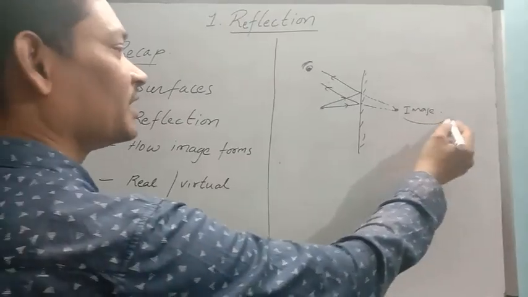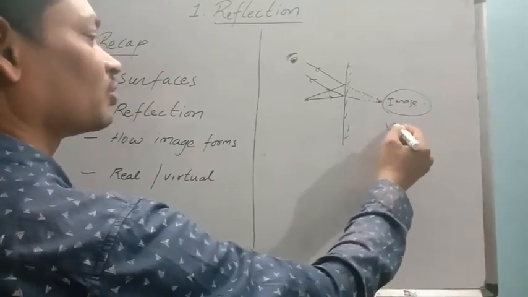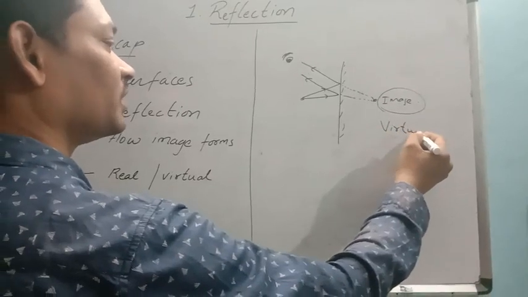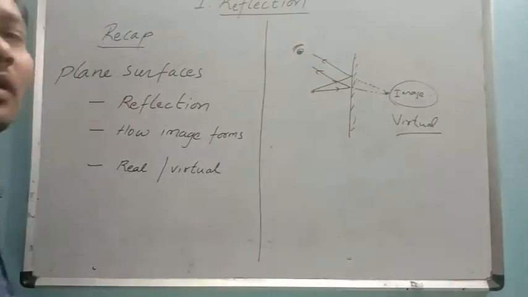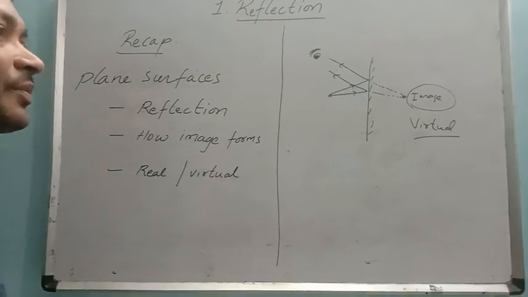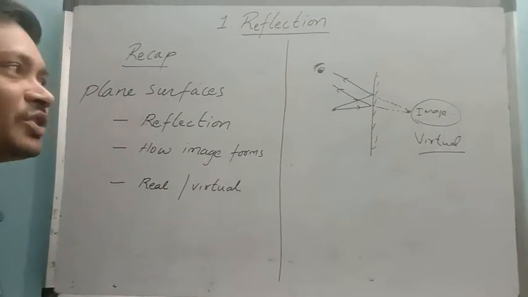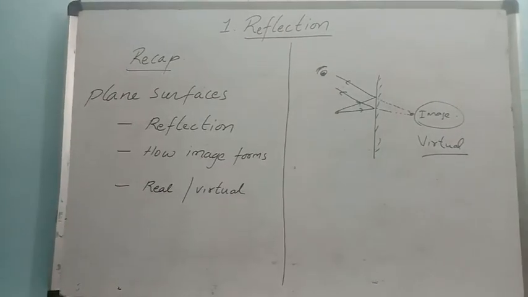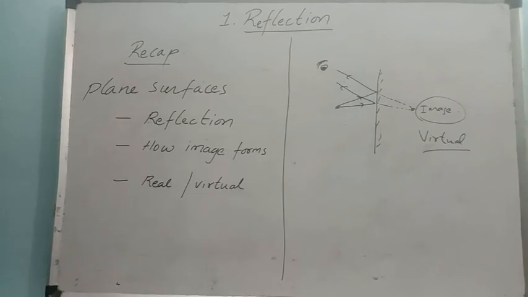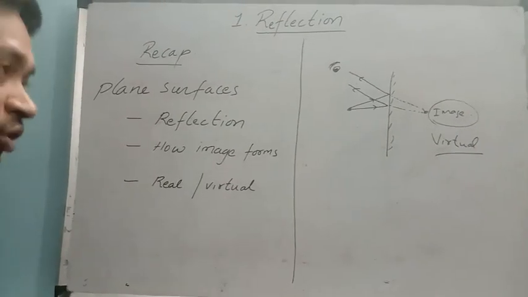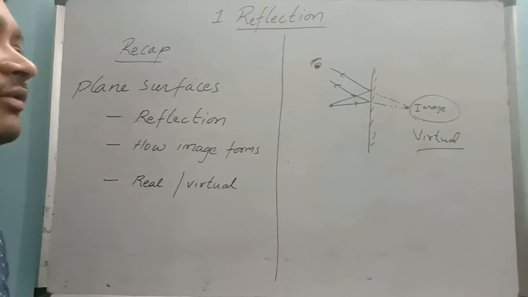These types of images we call virtual images. So there are two types of images: one is a real image and the other is a virtual image. In plane mirrors, only virtual images will form.